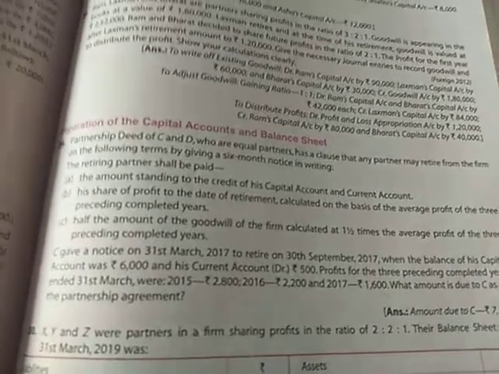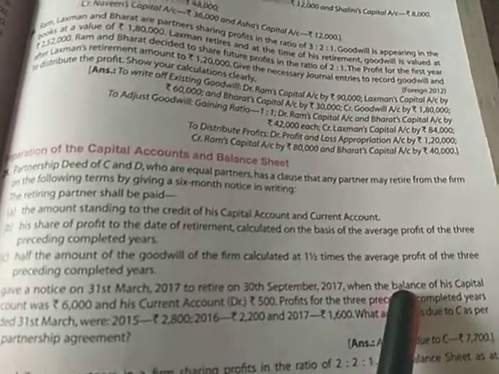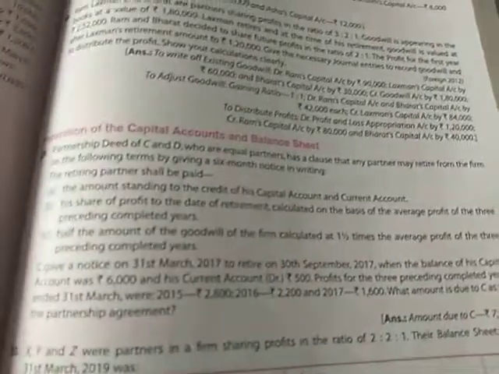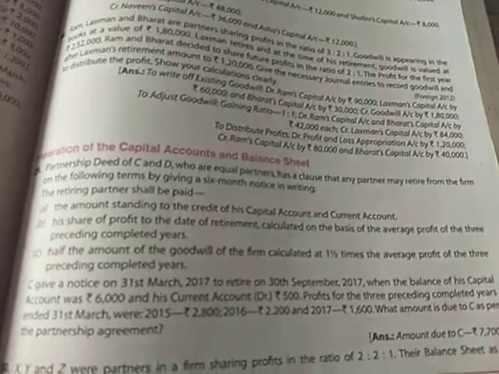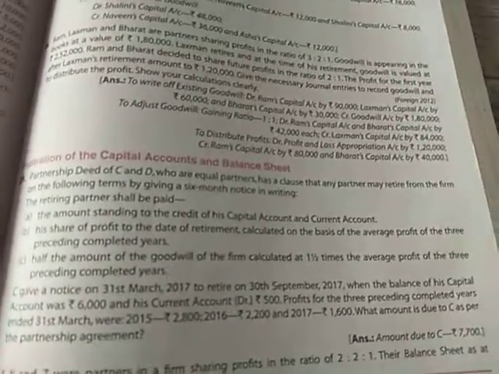Whatever amount will be the balance of his capital account and current account will be provided to the retiring partner. Apart from that, his share of profit to the date of retirement calculated on the basis of average profit of last 3 preceding completed years will also be provided. Next is half the amount of the goodwill of the firm calculated at 1.5 times the average profit of last 3 years.